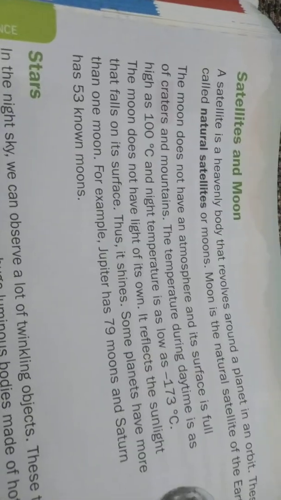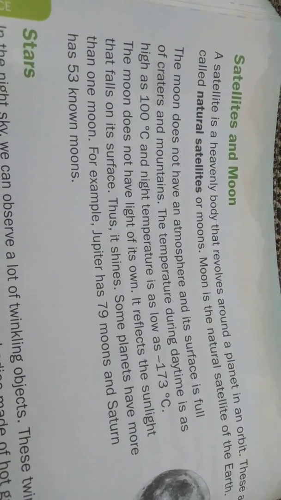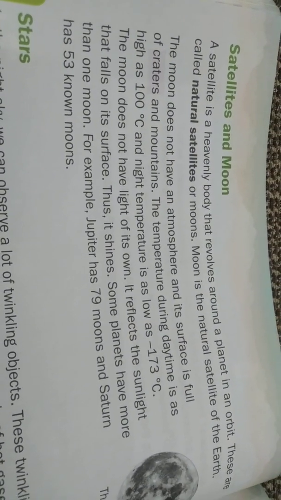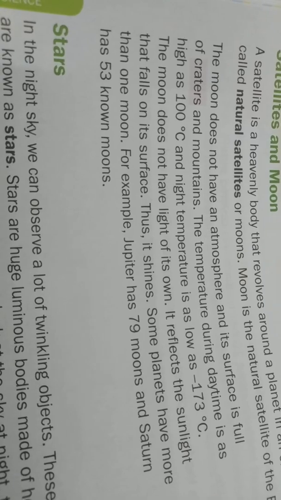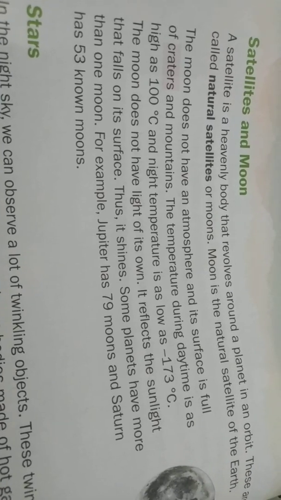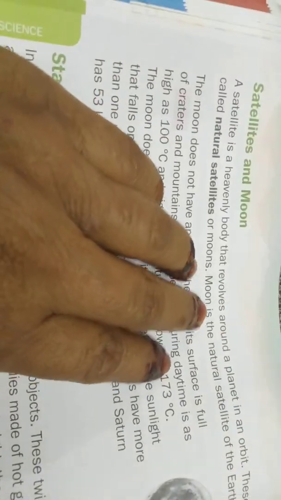Next, on page 188. Satellites and moon. A satellite is a heavenly body that revolves around a planet in an orbit. These are called natural satellites or moons. What is the natural satellite here? The moon is the natural satellite of the earth.